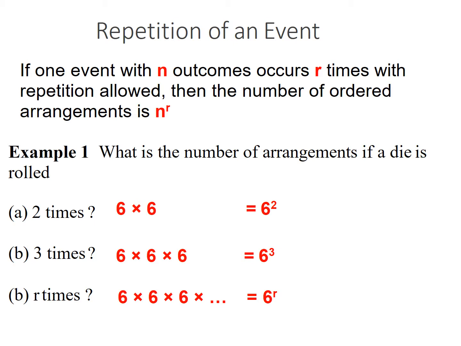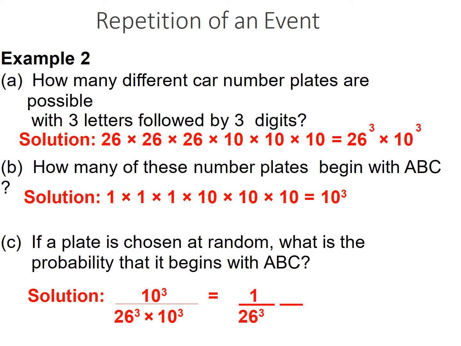So there can be 6 by 6, 36 different outcomes. Similarly, if we roll it thrice, 6 by 6 by 6, it means 6 to the power 3. So if it is r times, 6 to the power r. If the event has n outcomes, r times, n to the power r. So that is repetition of an event. We'll take another example.